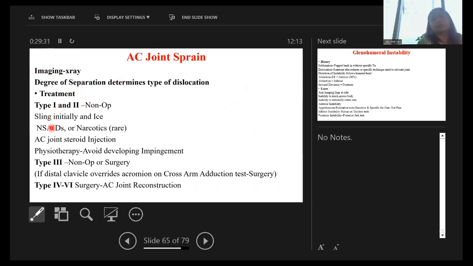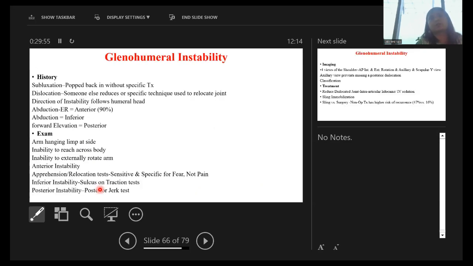This is the same treatment for grade 1 and 2, non-operative treatment: sling initially and ice, NSAIDs or narcotics, AC joint steroid injection, physiotherapy, avoid developing impingement. And type 3, non-operative or surgery. If the distal clavicle overrides the acromion on cross-arm adduction test, then surgery. And types 4 to 6 are for surgery, AC joint reconstruction.